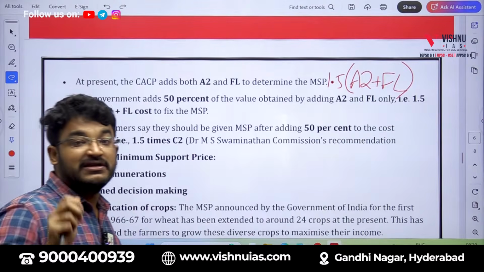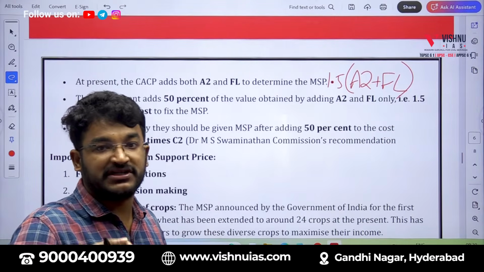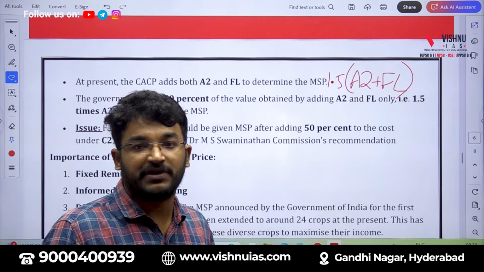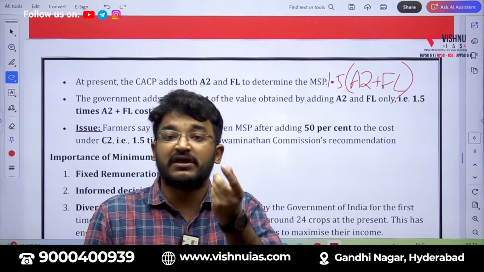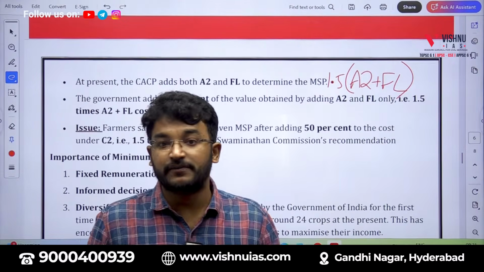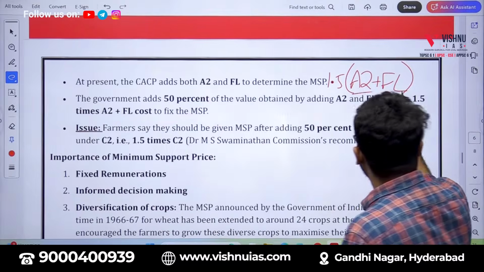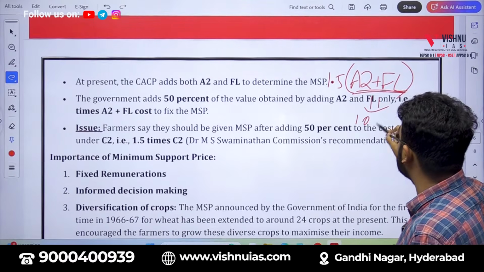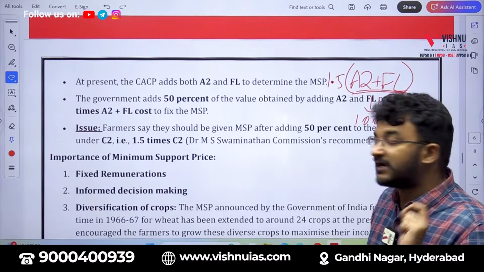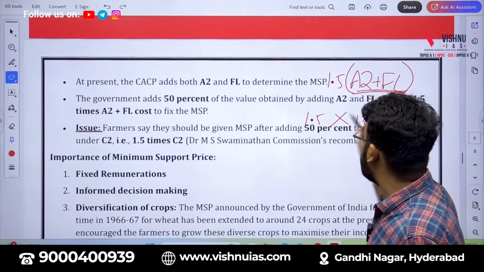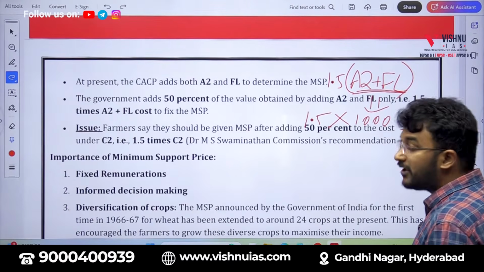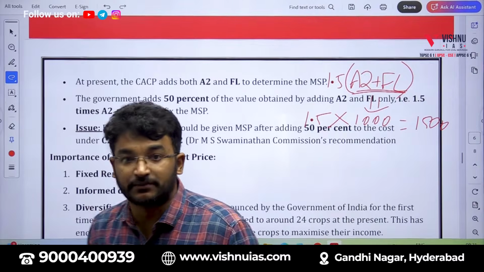Obviously, if the farmer gets only the cost of production, it is of no use for the farmer. He should have some profit. So for example, if A2 plus FL is around 1000 rupees, the government will be multiplying that by 1.5. So 1500. 500 will be the profit for the farmer.